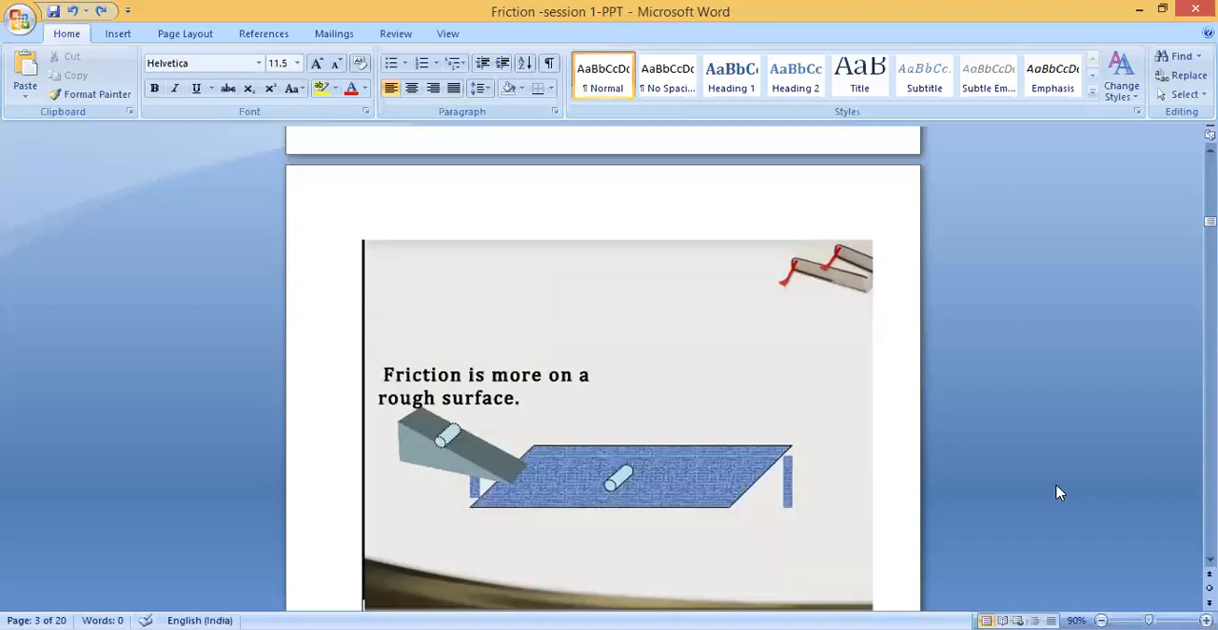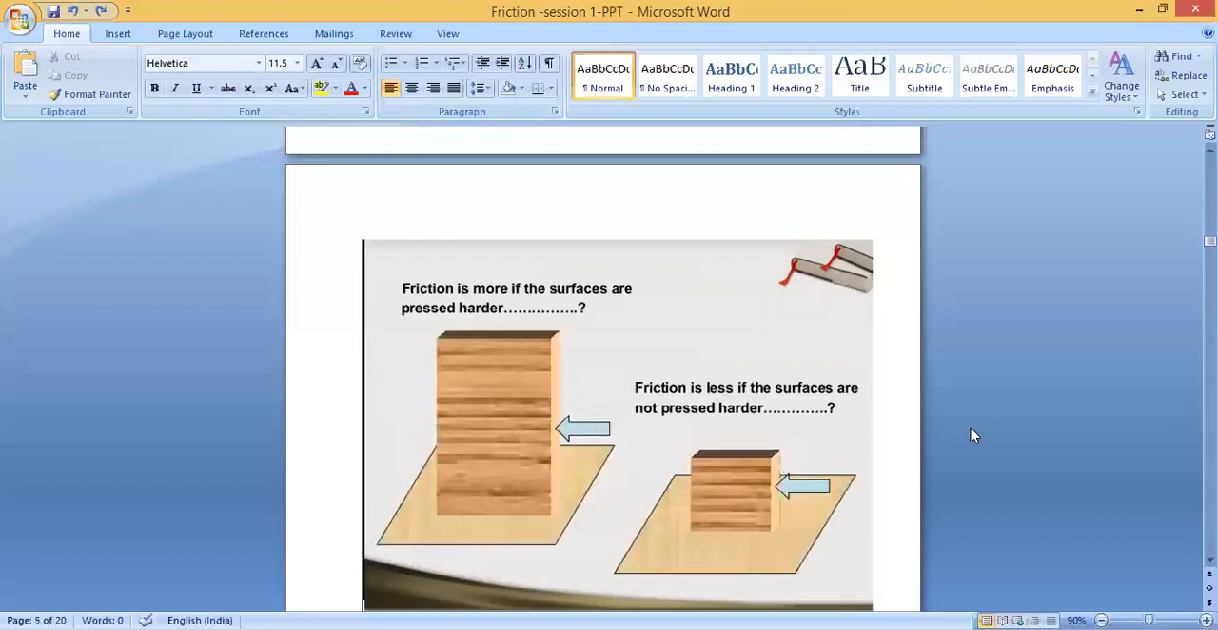But in the second case, you see, here it's coming down and it goes a little further in front and it immediately will stop, because this is a rough surface. So friction will be more. If there is more friction, it means it will stop slowly. Clear? So friction is more on a rough surface. Friction is more if the surfaces are pressed harder. Friction is less if the surfaces are not pressed harder.